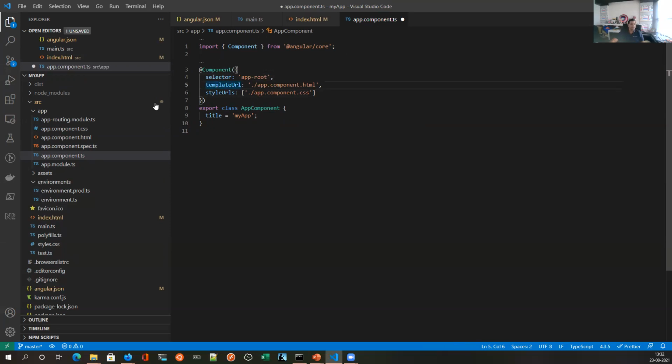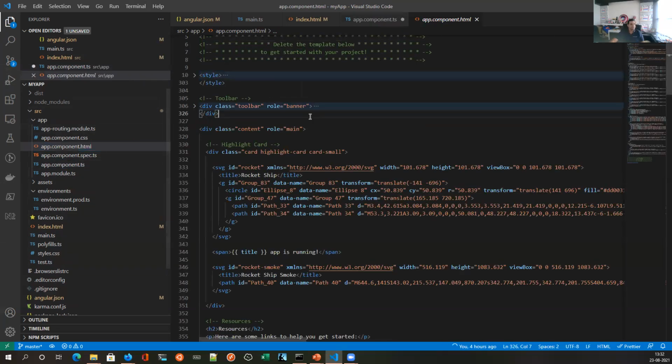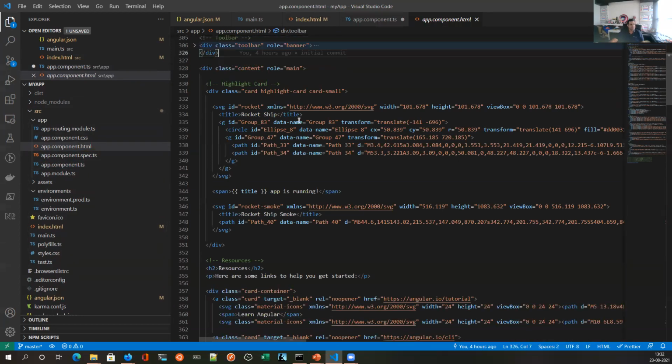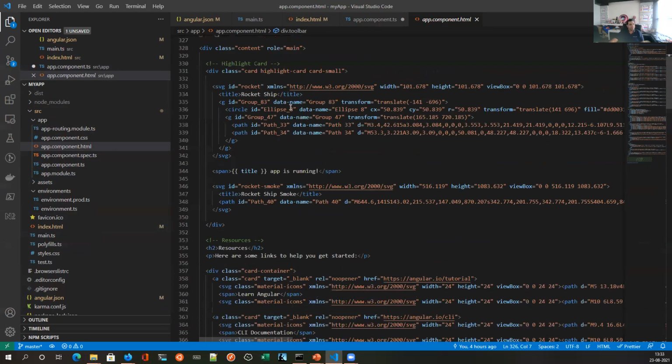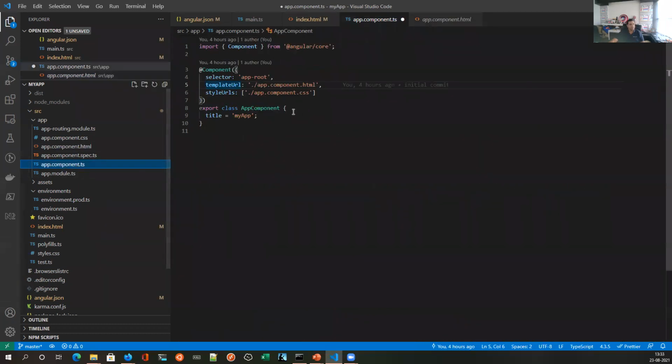Then we reference a template URL. The template is your standard HTML. The only thing to notice here is this span element, which has this title property that is defined in the app component. When you define a class, you define one property and give it a text.